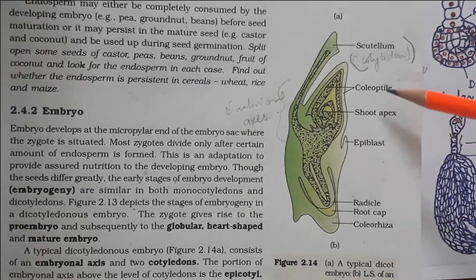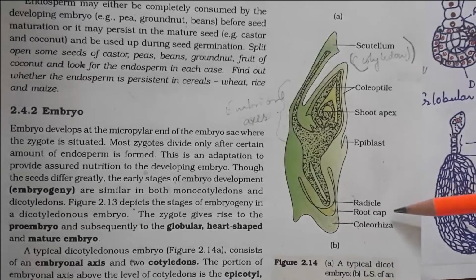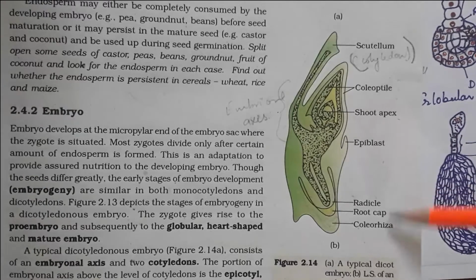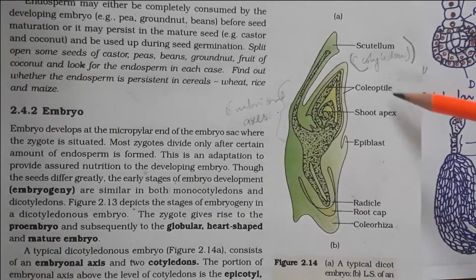So the shoot apex is covered by the coleoptile, and the radicle is covered by the coleorhiza. Don't forget these two words, coleorhiza and coleoptile. These are two 1 mark questions: what covers the root apex, and what covers the shoot apex.